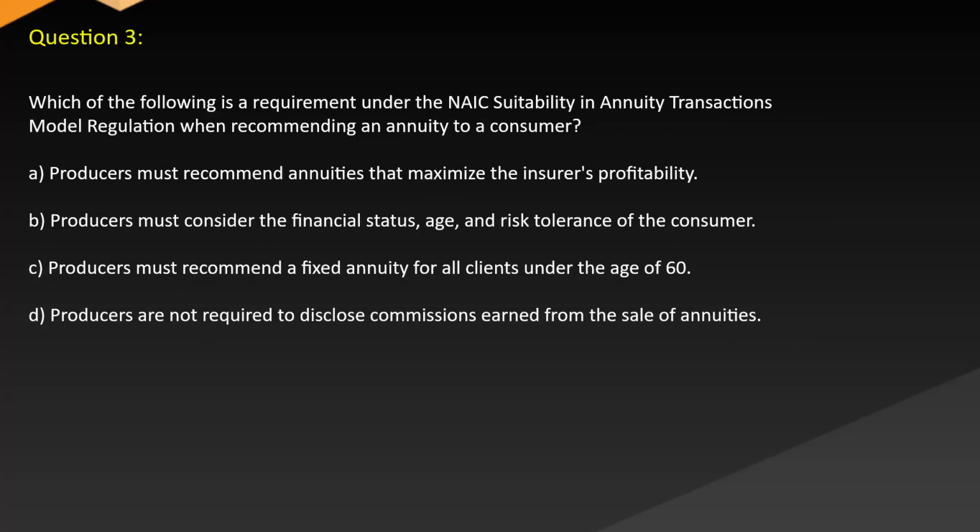Question 3. Which of the following is a requirement under the NAIC Suitability and Annuity Transactions Model Regulation when recommending an annuity to a consumer? A. Producers must recommend annuities that maximize the insurer's profitability. B. Producers must consider the financial status, age, and risk tolerance of the consumer. C. Producers must recommend a fixed annuity for all clients under the age of 60. D. Producers are not required to disclose commissions earned from the sale of annuities.